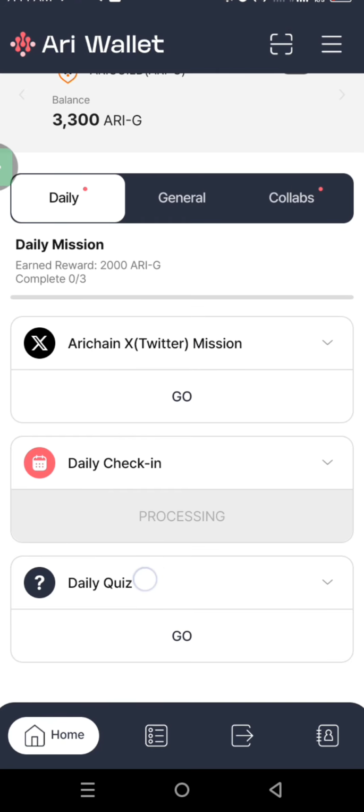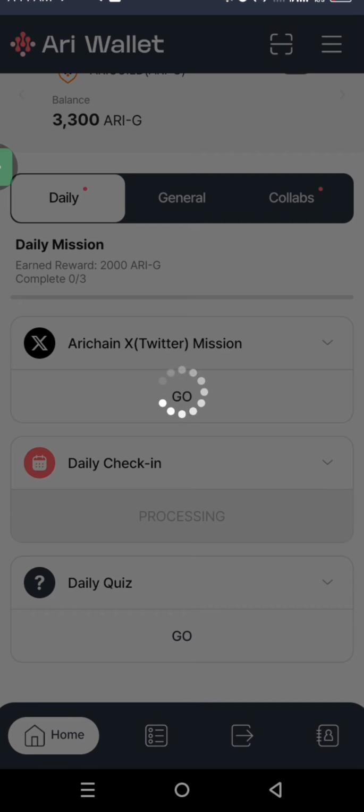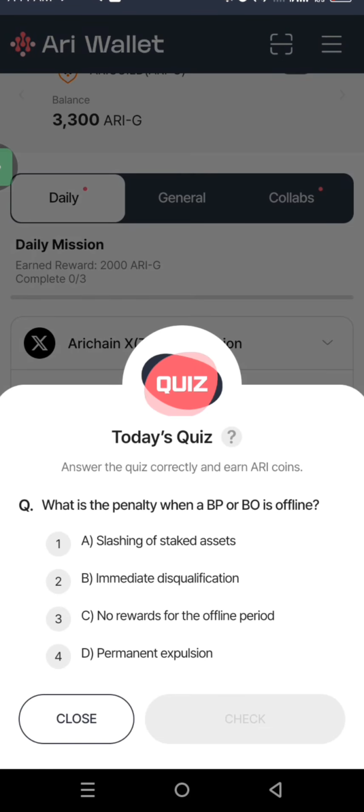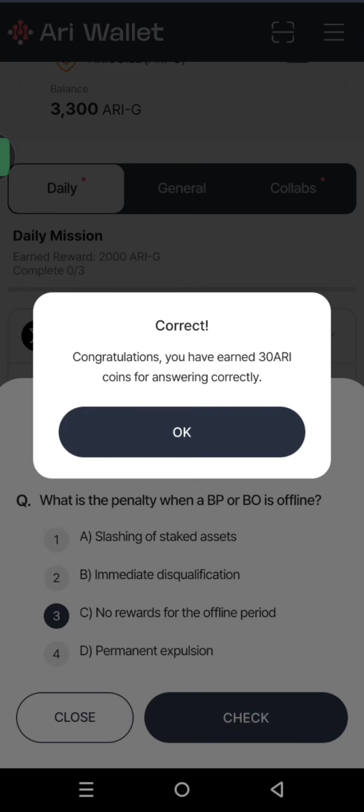The first thing is you see daily quiz right here, so click on that. Once you click on it, it is going to load up today's quiz. It says answer the quiz correctly and earn Ari points. What is the penalty when a BP or a BO is offline? The answer is C, so you click on that, and you can see congratulations, you have earned 30 Ari coins for answering correctly.